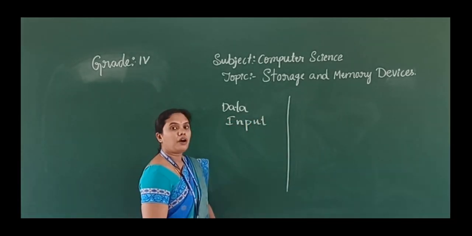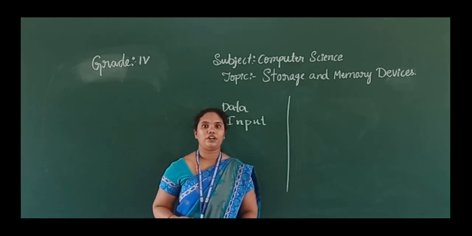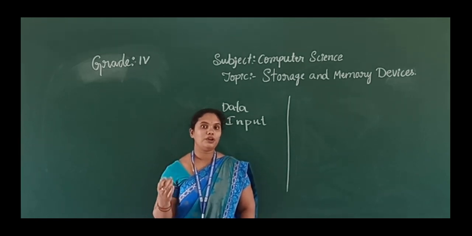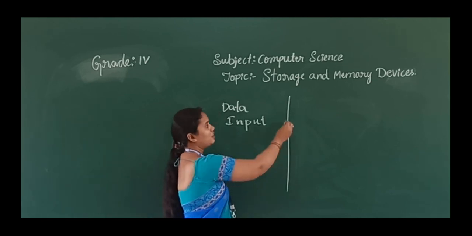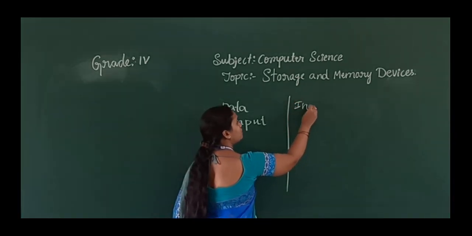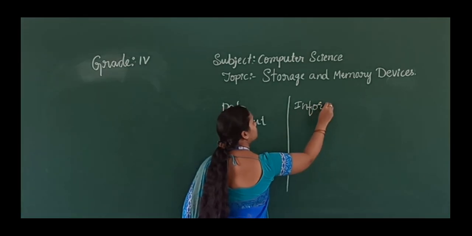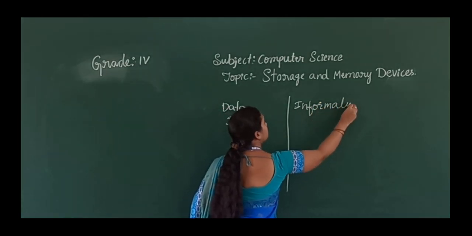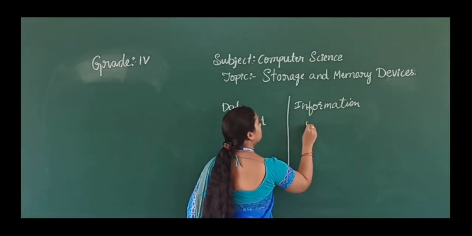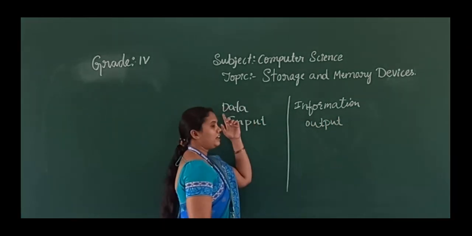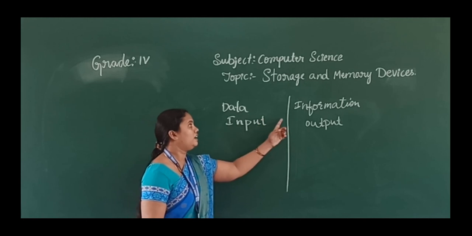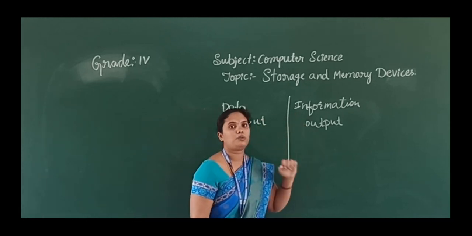And finally you will get the output, right? So what do we call that output? Output we can call information. Data is the input and information is the output.